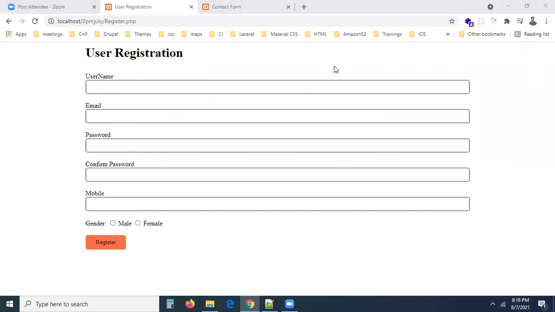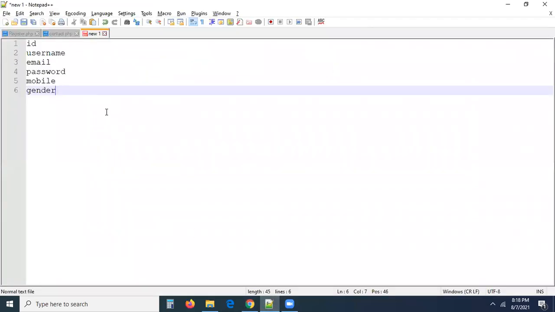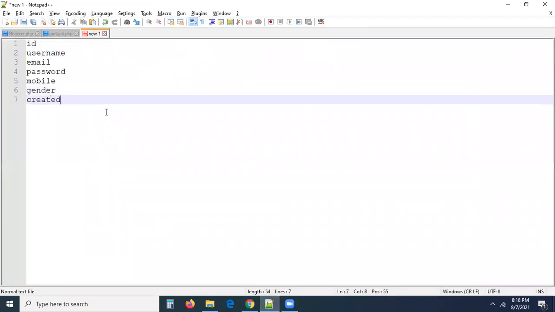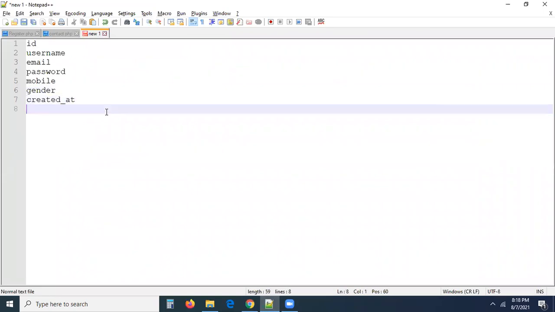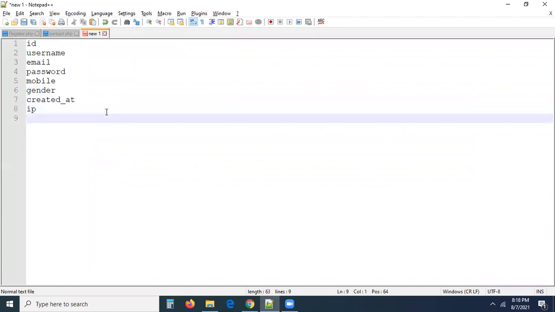But I want to save here ID, created date. At what date you created the account, I want to save this also. I want to save the IP address of the registered user also. And what else can I save here? IP address, created date.